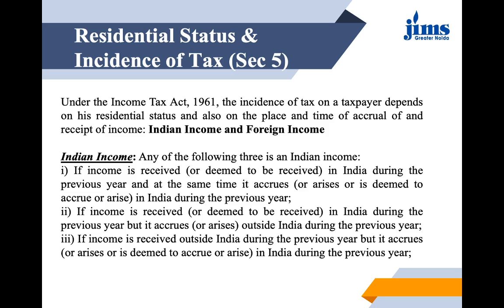And vice versa, the third point: if the income is received outside India during the previous year, but it has accrued or arisen or is deemed to accrue or arise in India during the previous year, then it is considered an Indian income. See, there are 2 points here. First, where you are receiving, and second, where the income is accruing. If any of the 2 points is satisfied, means either you are receiving it in India or the income is accruing in India, it becomes simply an Indian income.